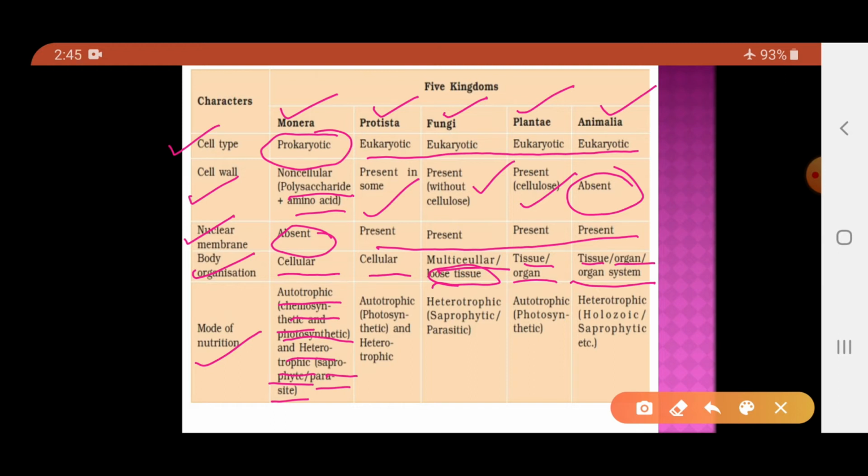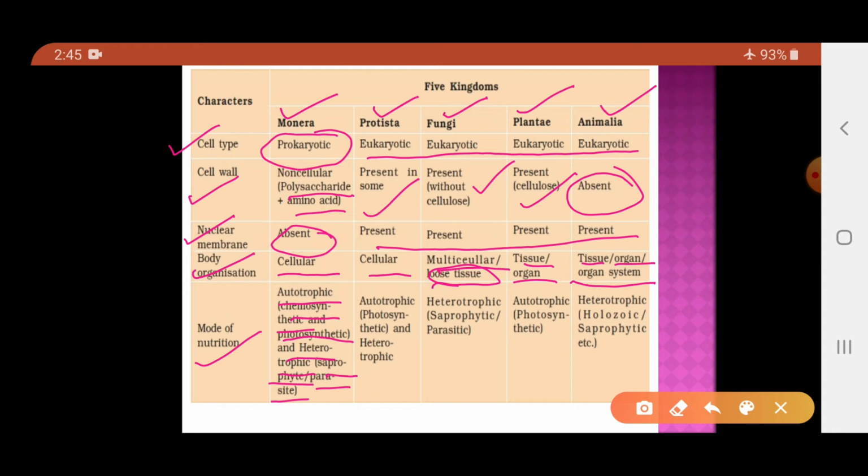For example, when we talk about Monerans, mainly bacteria are considered. Take the typhoid-causing bacteria, for example, Salmonella typhi. In order to complete its life cycle, it is dependent on the human host. So, that particular organism needs to enter the human body to complete its life cycle.